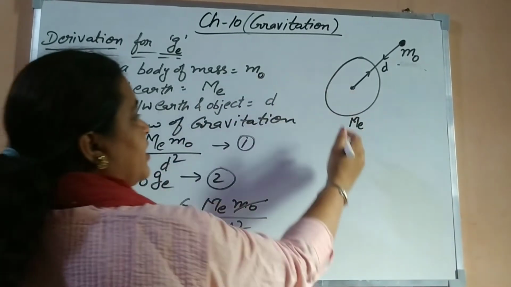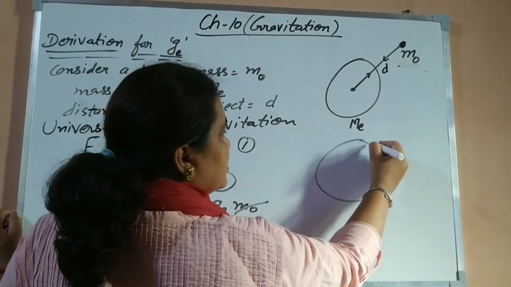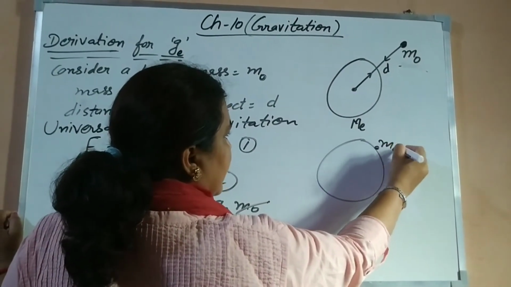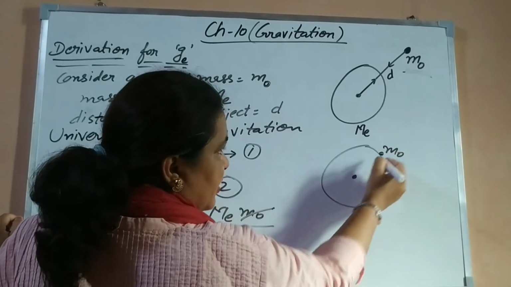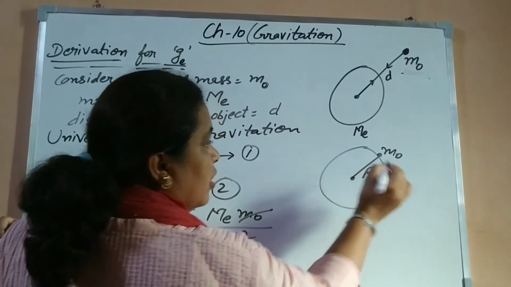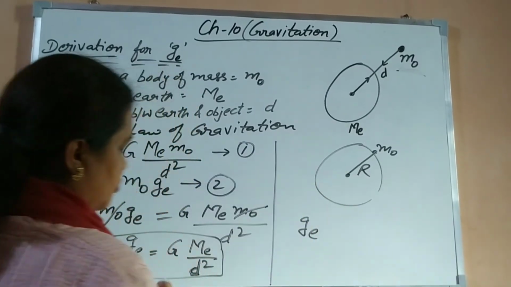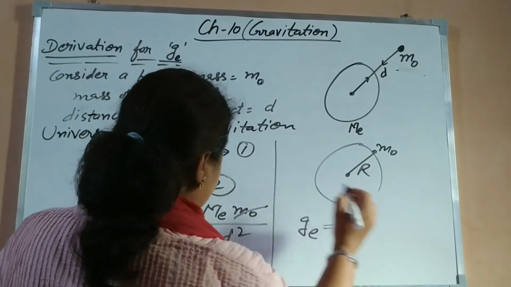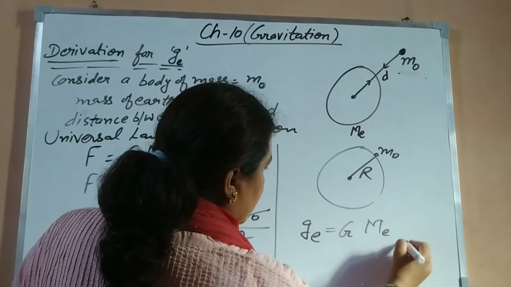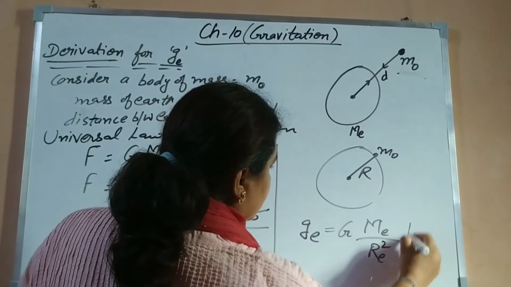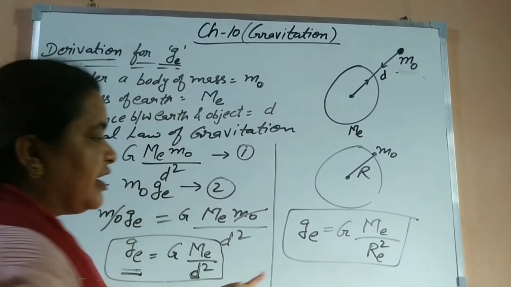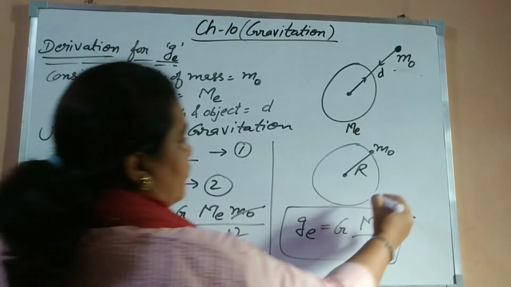Now if this object is on the surface of the earth like this, the distance reduces and we can call it the radius of the earth. So acceleration due to gravity can be written as capital G, mass of earth, upon radius of earth square. This is the formula when the object is on the surface of the earth.